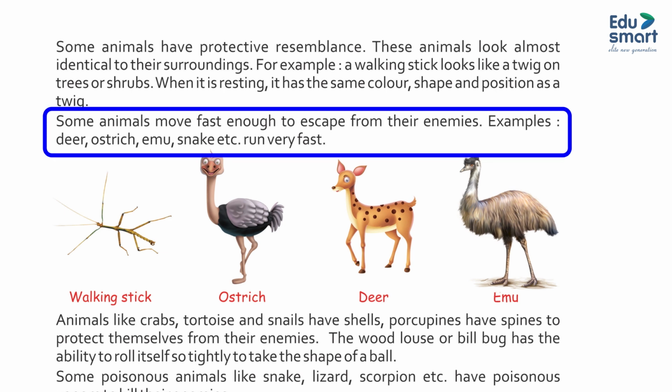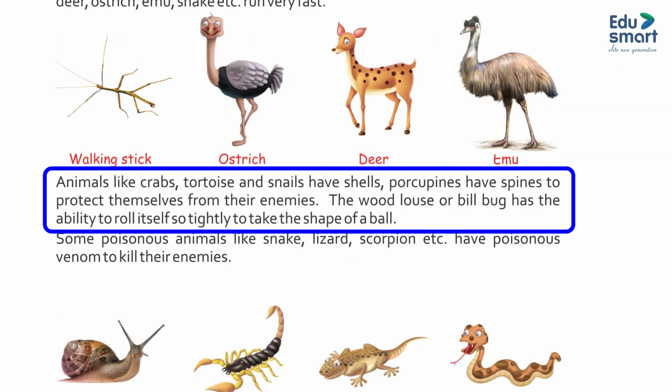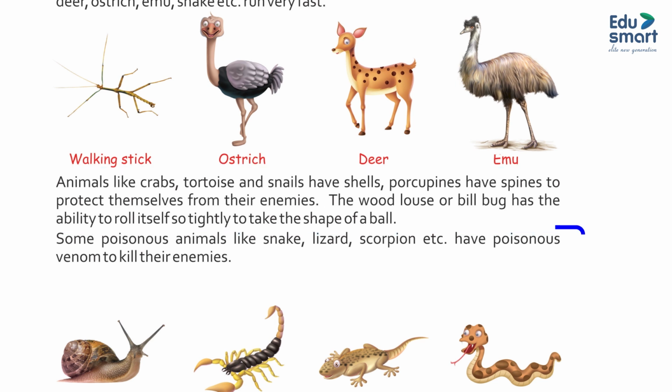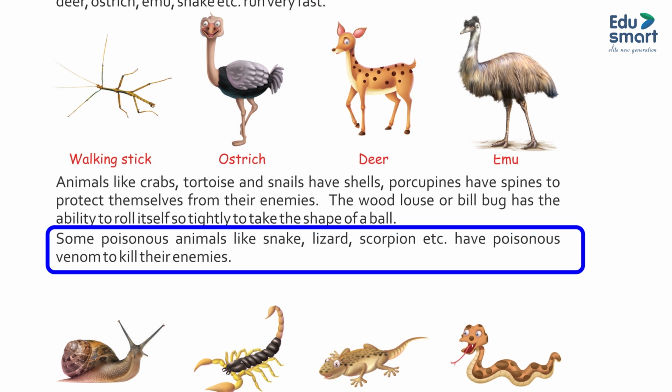Some animals move fast enough to escape from their enemies. For example, deer, ostrich, emu, snake, etc. run very fast. Animals like crabs, tortoise and snail have shells. Porcupines have spines to protect themselves from their enemies. The wood louse and bellbug have the ability to roll themselves so tightly to take the shape of a ball. Some poisonous animals like snake, lizard, scorpion, etc. have poisonous venom to kill their enemies.